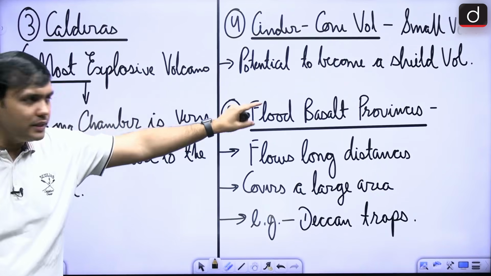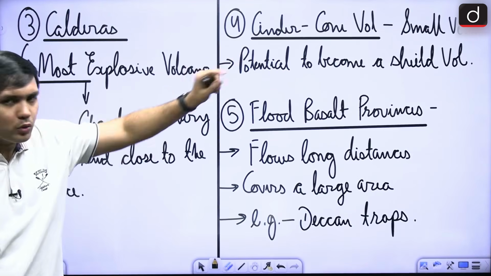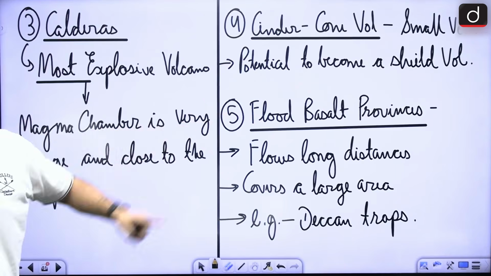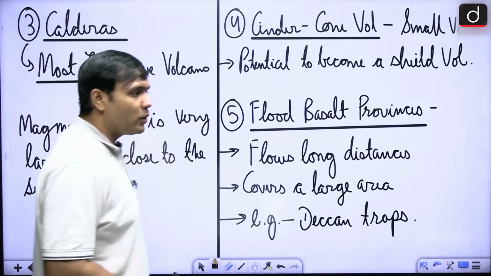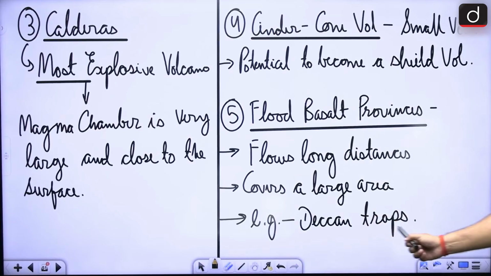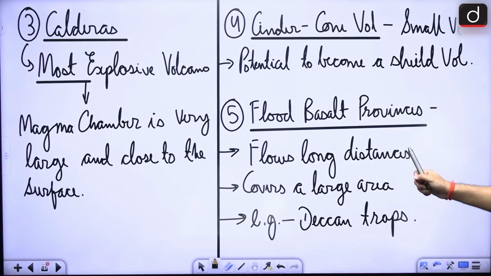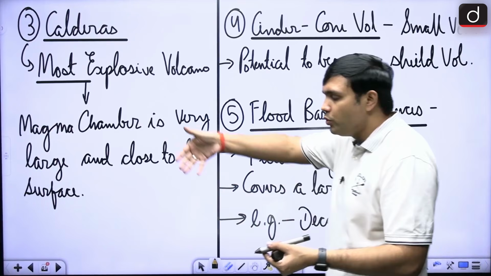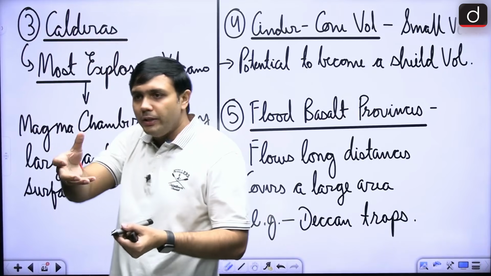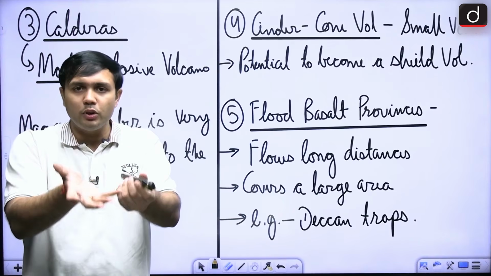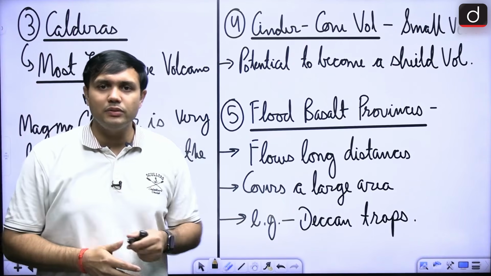Otherwise, these particular terms, the cinder cone volcano, it is a small volcano, right? Next one, the flood basalt provinces. Now, this is a very interesting one because it is through this particular type of volcano that a particular area of our Indian subcontinent, the Deccan Traps, has formed, right? So, Deccan Trap is formed due to what? As the Indo-Australian plate was moving towards the Eurasian plate, right, it passed through a particular region in today's Indian Ocean where there was hotspot volcanism happening, right, as is the case with Hawaiian volcanoes.